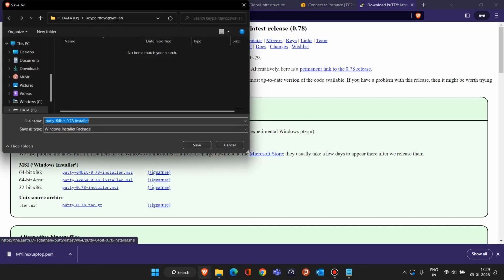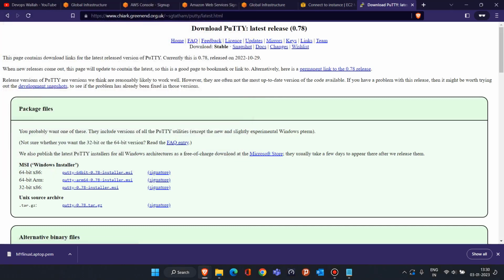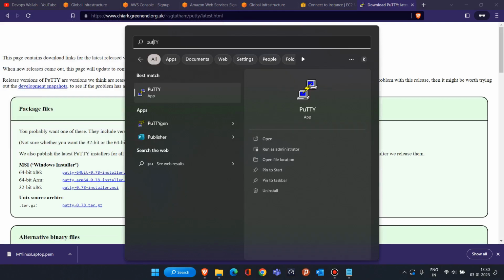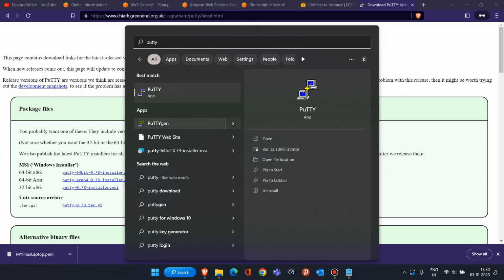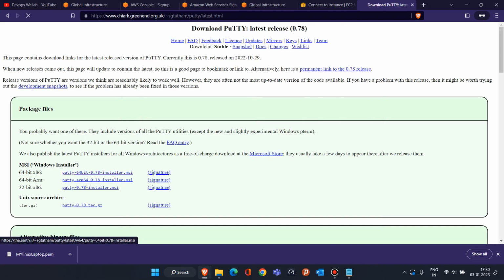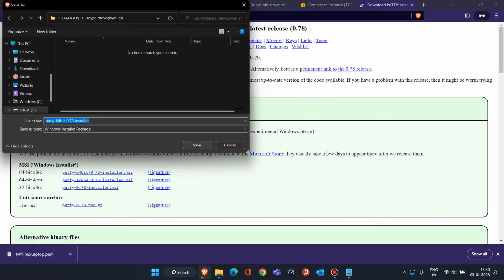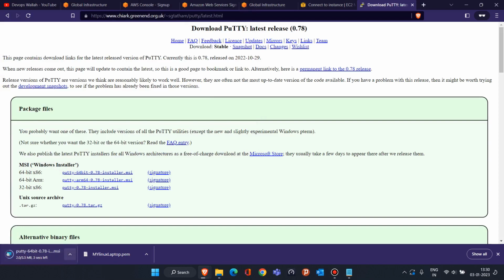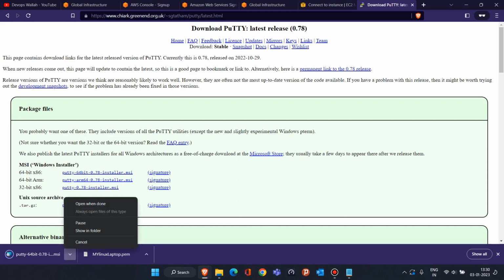So don't worry, just click on this and you have to install this software. Once you install the Putty software and search here for Putty, you'll see that both Putty and PuttyGen are available. Whenever you install Putty, both software will install automatically, so you don't have to worry about that. To install it, you just have to click on this. This is a simple process. Just save this, and once it is saved, open it. Now it is saved. I'm opening it.